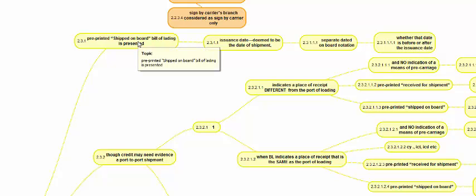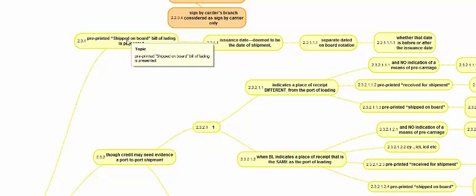There are two types of BL practically in the market. One is shipped on board and one is received for shipment. A shipped on board BL is normally issued when the carrier has already received the goods alongside the ship and has got it loaded on the ship, and then the BL is issued. Received for shipment means the goods have been received by the carrier but have not yet been carried to the ship. Depending upon at what point in time the BL is issued by the carrier or the carrier's agents, it will be either a shipped on board BL or a received for shipment BL.